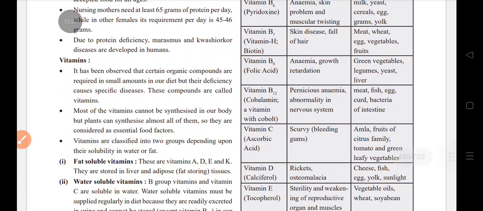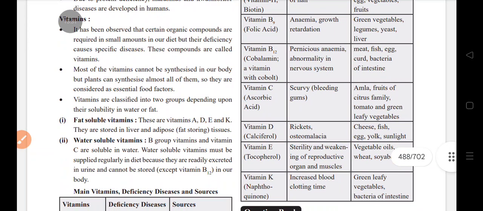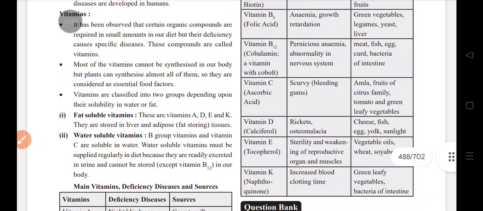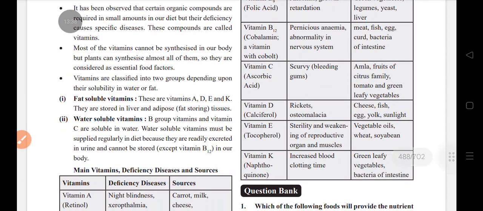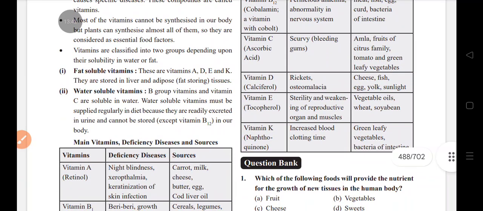Vitamin C, ascorbic acid: scurvy, bleeding gums. Vitamin D, calciferol: rickets, osteomalacia. Vitamin E, tocopherol: sterility and weakening of reproductive organs and muscles. Vitamin K, naphthoquinone: increases blood clotting time.